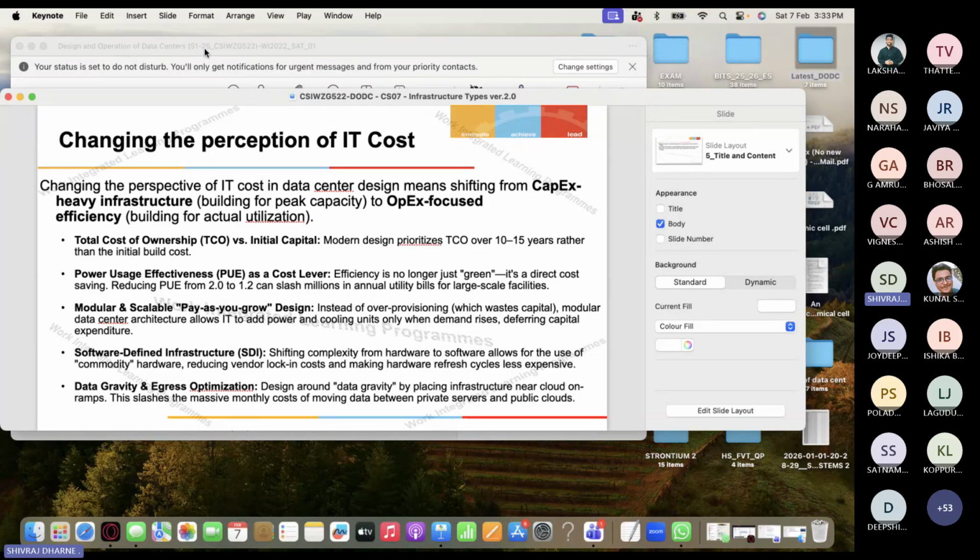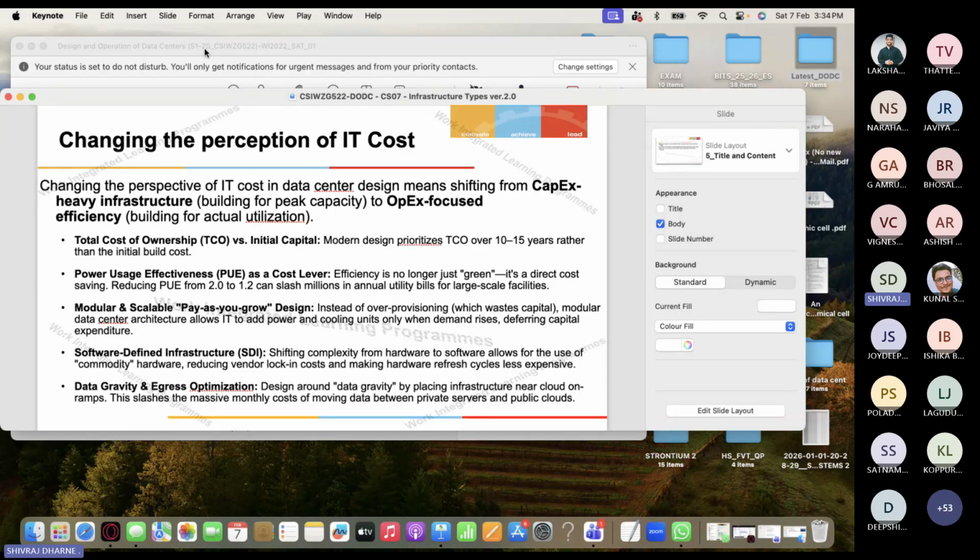And data gravity and egress optimization: that means designing around data gravity by placing infrastructure near cloud on-ramps. This slashes the massive monthly cost of moving data between private servers and the public cloud. So data gravity and egress optimization. I will try to explain egress optimization more.